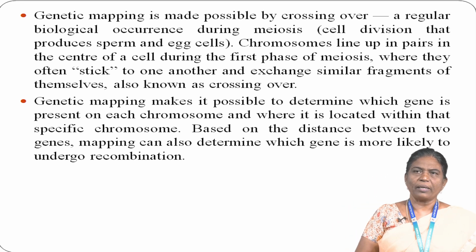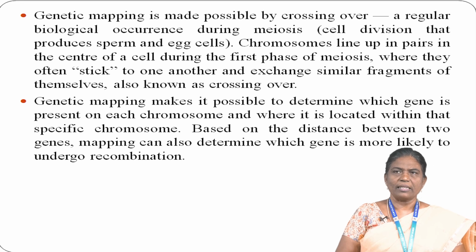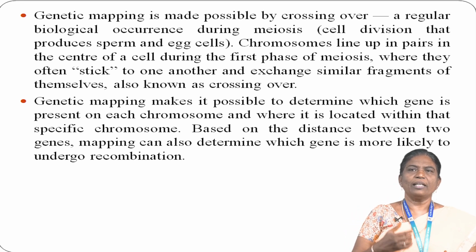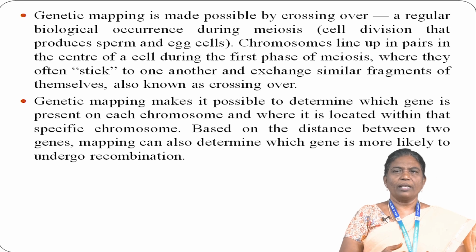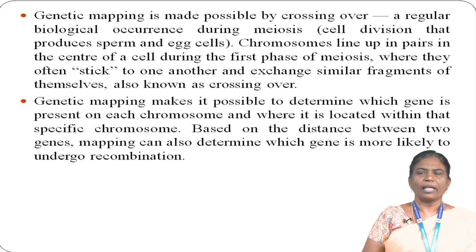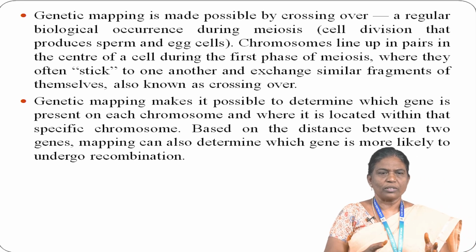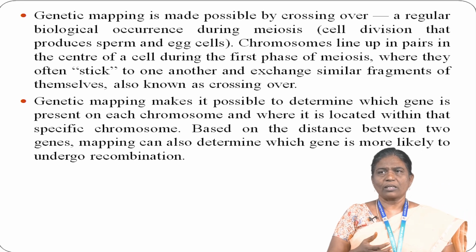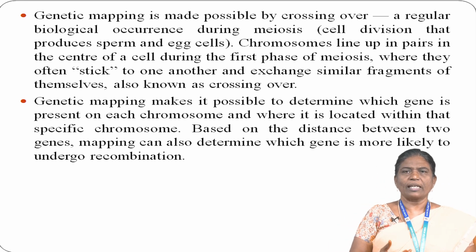When we see the physical mapping here, it provides the actual DNA-based distance between landmarks, and it is one of the gene mapping approaches that has a high degree of accuracy in determining the DNA path. And also here we can see radiation hybrid mapping, sequence mapping, and cytogenetic mapping are the techniques used to produce a physical map. It also assembles larger DNA sections using DNA markers and DNA fragments.